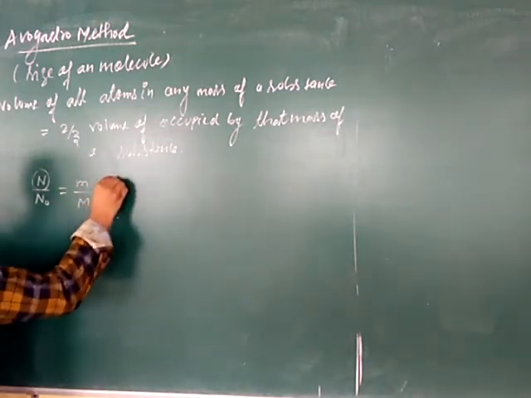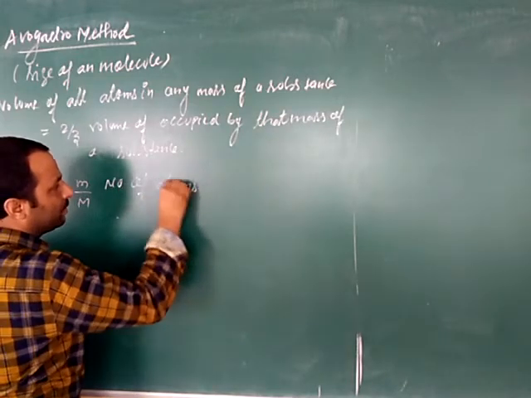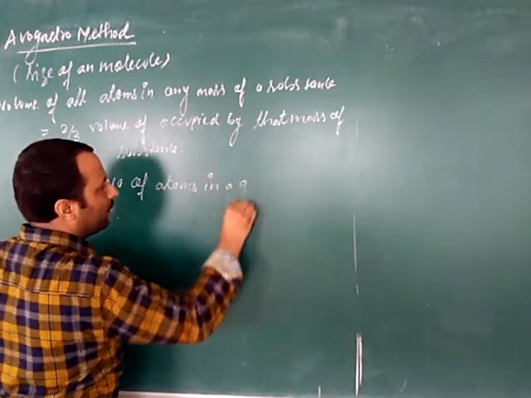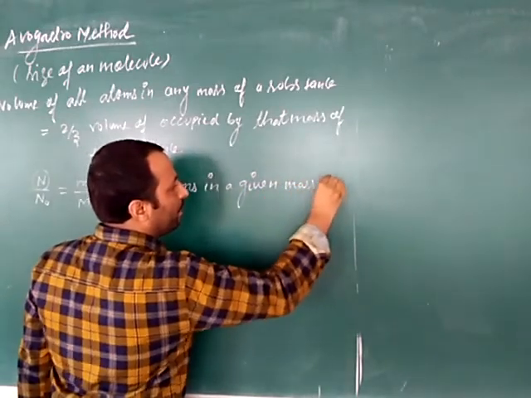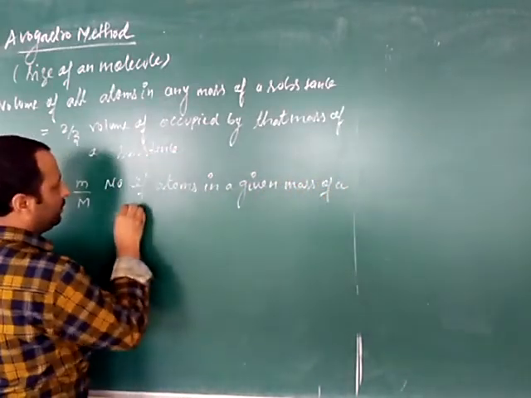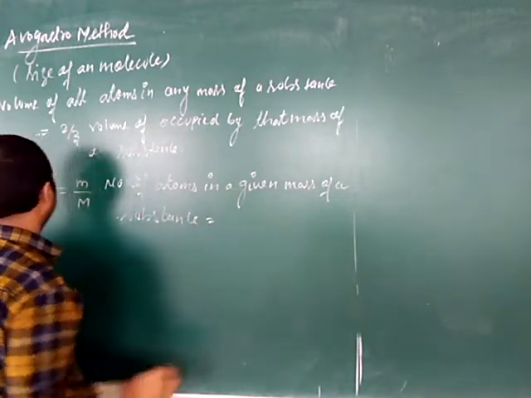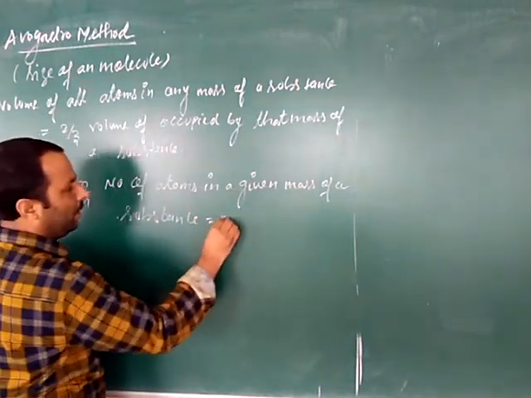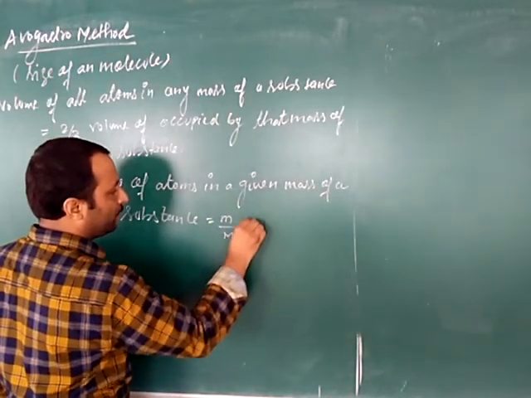Okay, so number of atoms in a given mass of a substance, that is equal to how much? M upon M into Avogadro number.